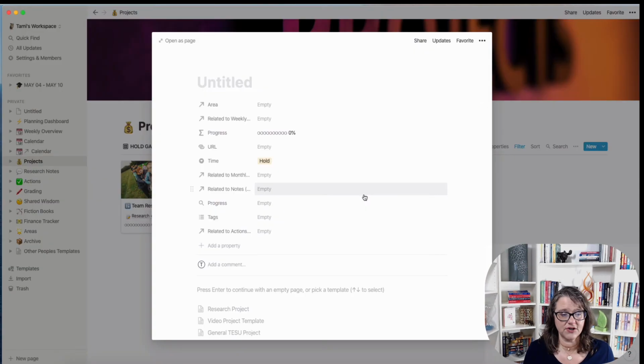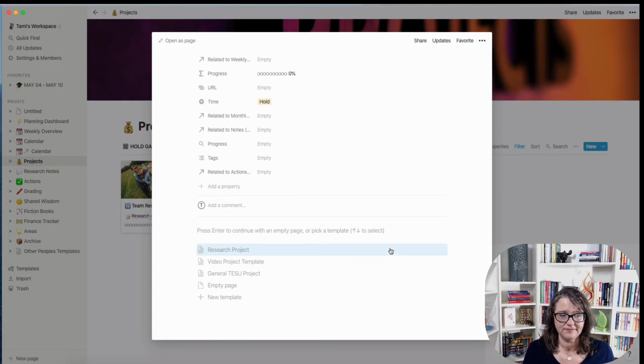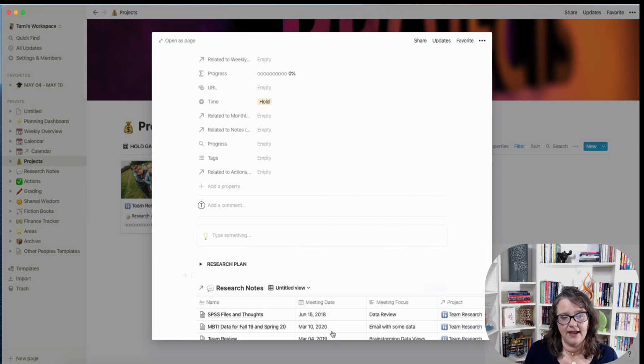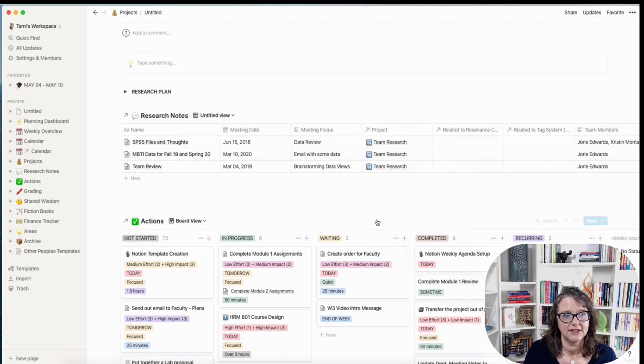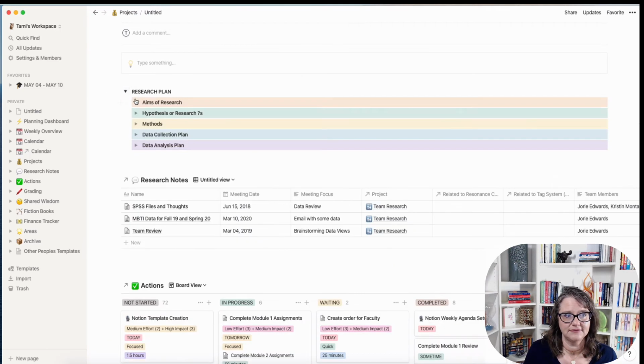So let's say I want to start a new one. Right, so I can pull this up. Now here's where my project templates are. I have a research project template, a video project template, and a general university template. So I'm going to click research project, and that all populates for me. So if I open this as a page, this all populated in.